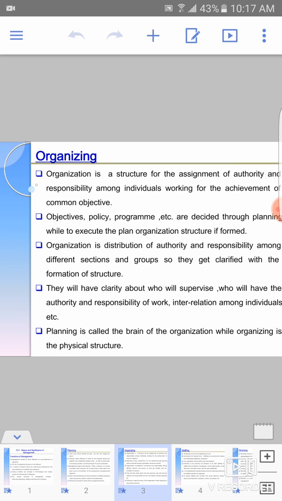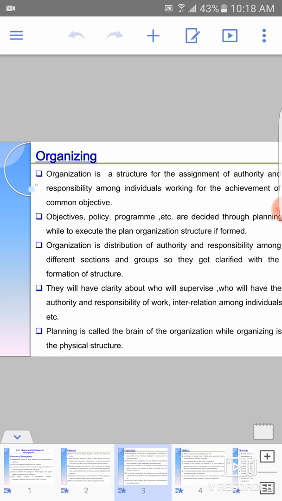Plans are decided through planning, while to execute the plan, an organization structure is performed. In planning we decide all the policies, all the programs, the work, and the methods, but in organizing we decide the structure: how the implementation will be done, who will be delegated authority and responsibility. Organizing is the distribution of authority and responsibility among different sections and groups, so they get clarified with the formation of the structure.